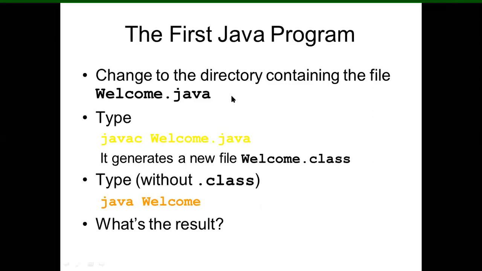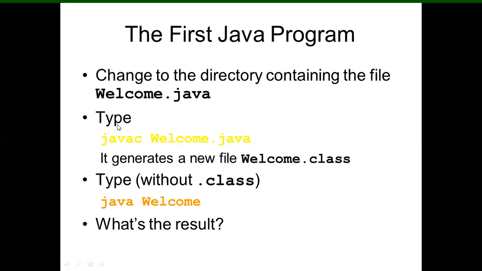Change to the directory containing the file welcome.java. Suppose you are going to define the program name, you can put the name of any file here, so that you can just consider .java. Okay, here you are just putting the name of the file welcome, and then extension of Java is .java. So you have to write here welcome.java. So change to the directory containing the file welcome.java.